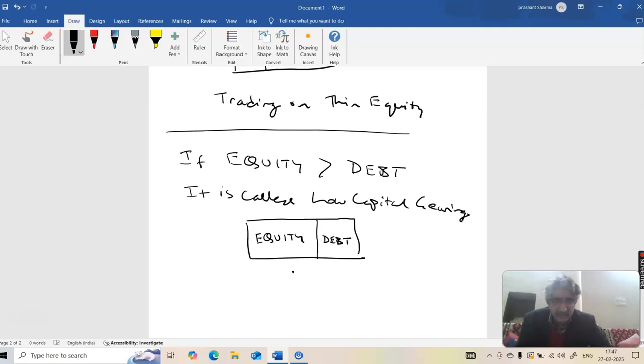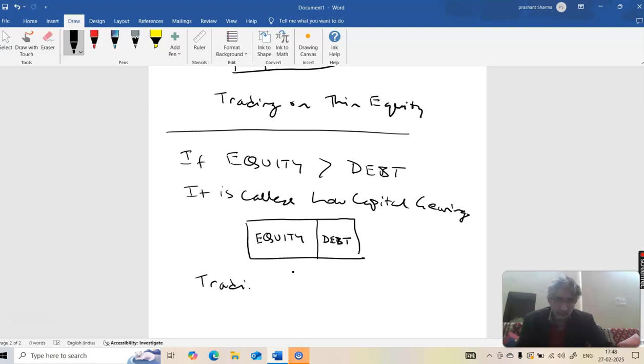You can see that the area occupied by equity in this rectangle is higher than the area occupied by the debt, which simply means that the proportion of equity is more. The company has more of owner's capital, that is shareholders funds, and less of borrowed funds, that is debt.